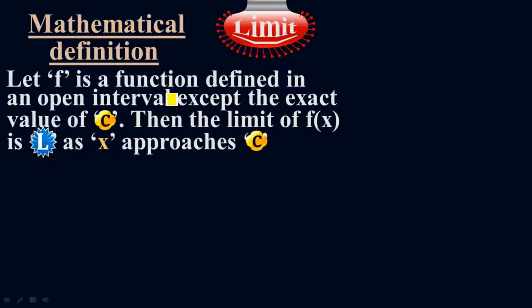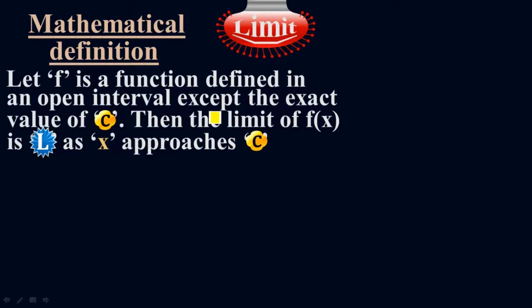Normally in the limit, we don't care about the exact value. We only care about the nearest point where we approach. F is my function, suppose, which is defined in an open interval, except the exact value of c. In other words, f is a function which exists in an open interval except the exact value c. That is an open interval where f exists everywhere except the point c. If such is the case, then the limit of f of x will be L as x approaches c. This L will be my limit as x approaches c.